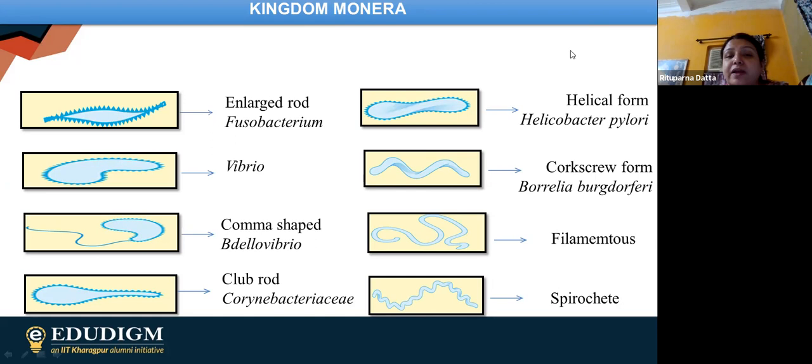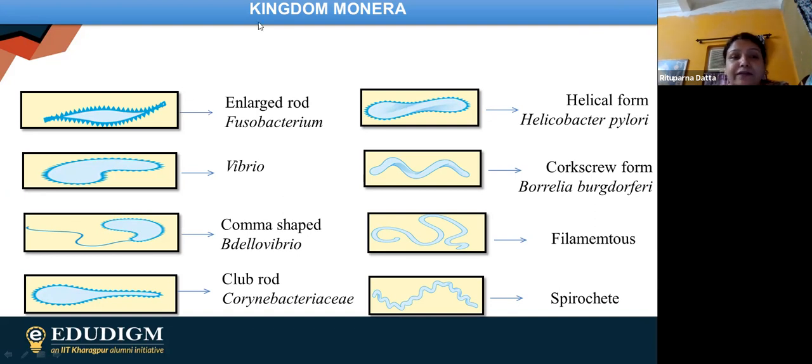Then the next form is known as corkscrew form. So this corkscrew form is just like the screwdriver itself. And the example over here is Borrelia. Finally, we are having filamentous and spirochete. So these are the different shapes which we are having in case of kingdom Monera.